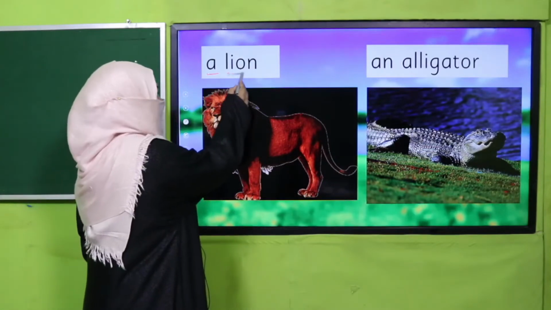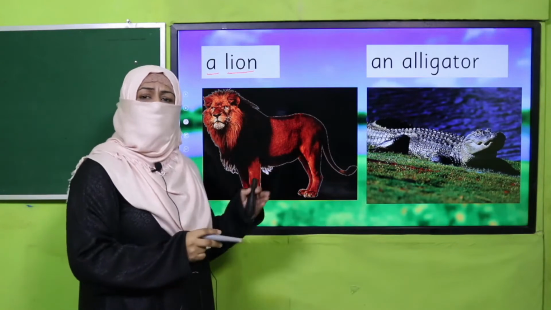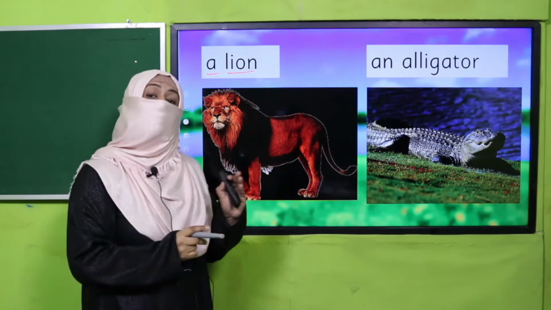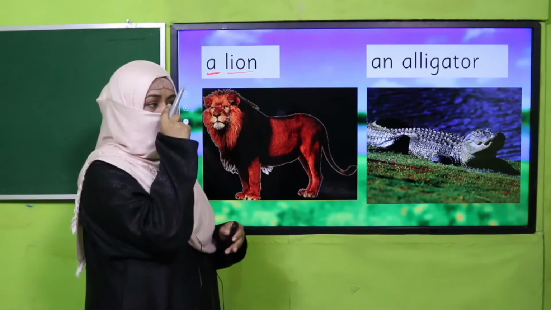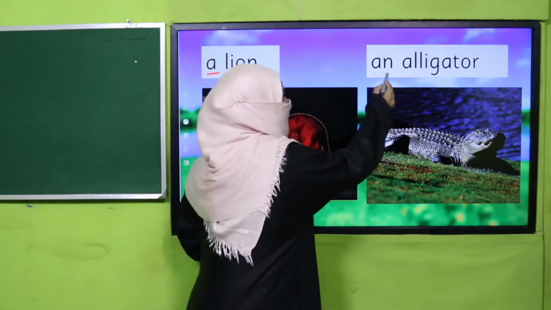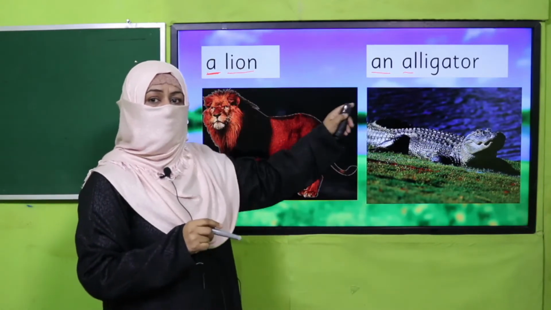Okay? How? A line means a line. It refers to any line or it refers to every line. That's why we have used this article a. And an alligator. And here also tell me why a line and an alligator?